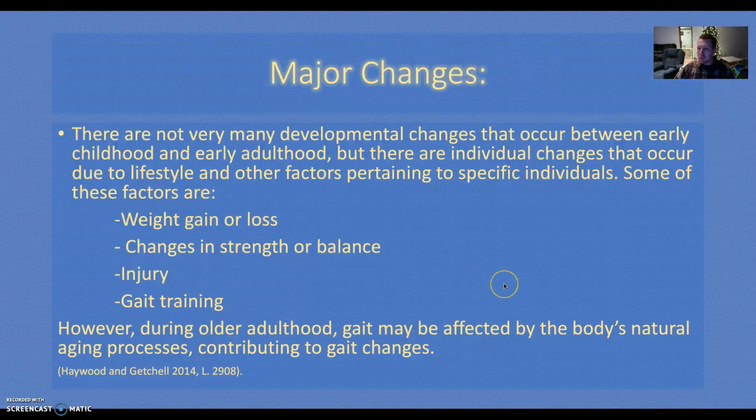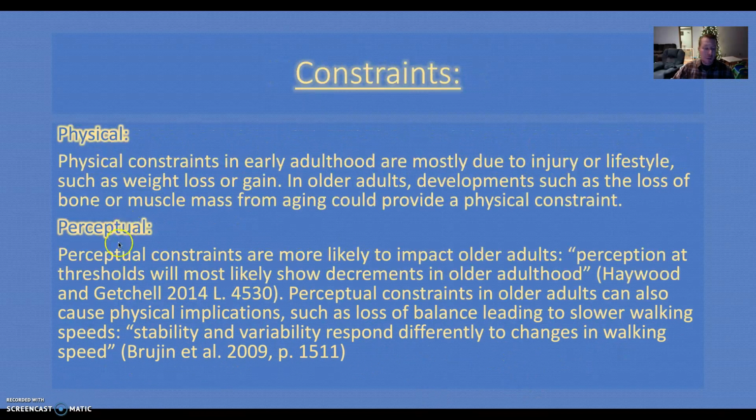In our early adulthood, a lot of cases come down with trauma. We can see trauma causing issues, whether it's a back injury that may cause para or quadriplegia, or maybe just a broken bone, a broken extremity in the tibia or the fibula. And these things are going to alter the way that we are able to use gait as adults. And then as we move into older adulthood, gait may be affected by the body's natural aging process, contributing to gait changes. Constraints can still manage that trauma, the legs being injured, maybe a back injury causing us not being able to walk appropriately.